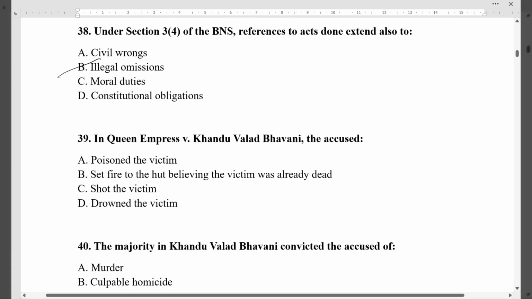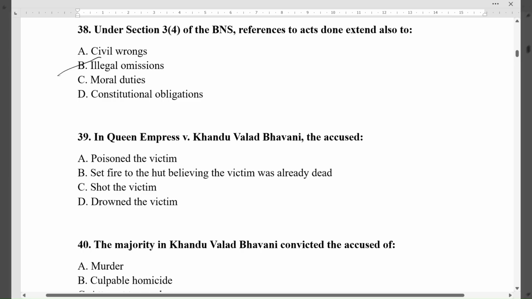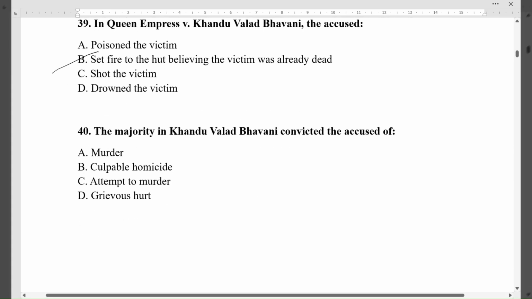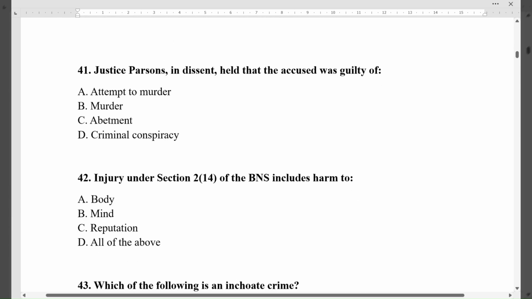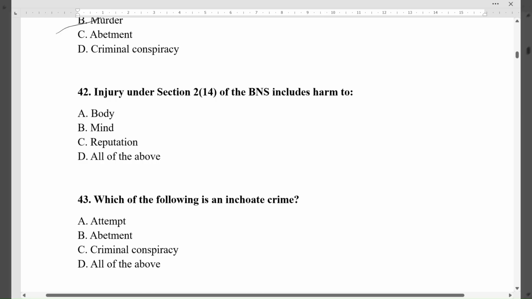Question 39. In Queen Empress vs. Khandu Valad Bhavani, the accused. The correct option is B, set fire to the hut believing the victim was already dead. Question 40. The majority in Khandu Valad Bhavani convicted the accused of. The correct option is C, attempt to murder. Question 41. Justice Parsons, in dissent, held that the accused was guilty of. The correct option is B, murder. Question 42. Injury under Section 2(14) of the BNS includes harm to. The correct option is D, all of the above.